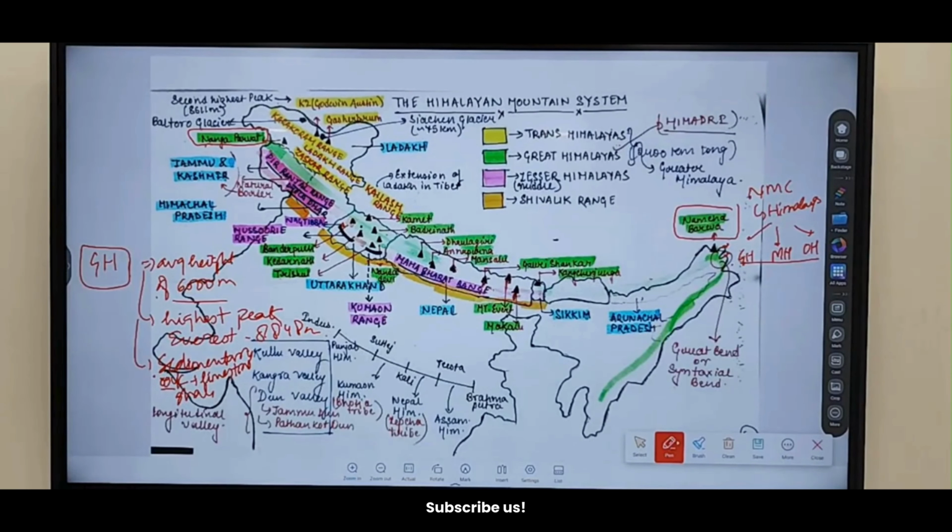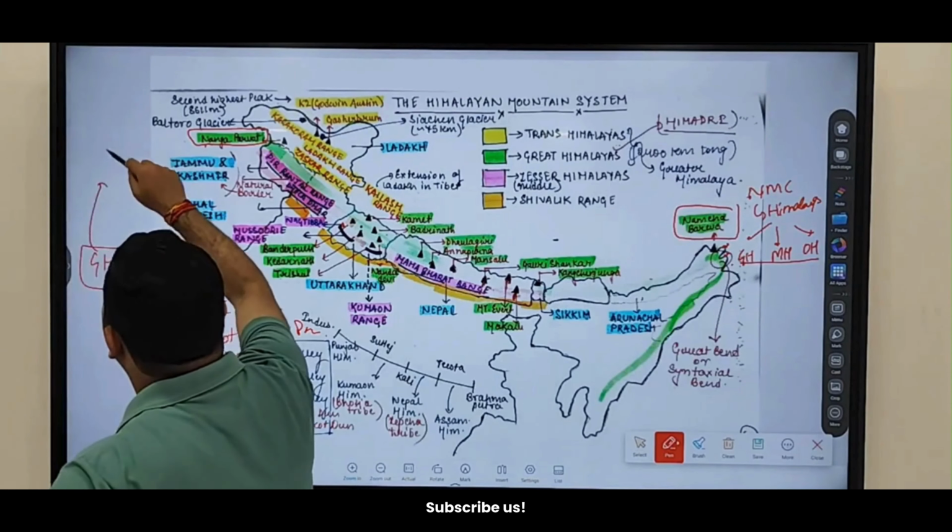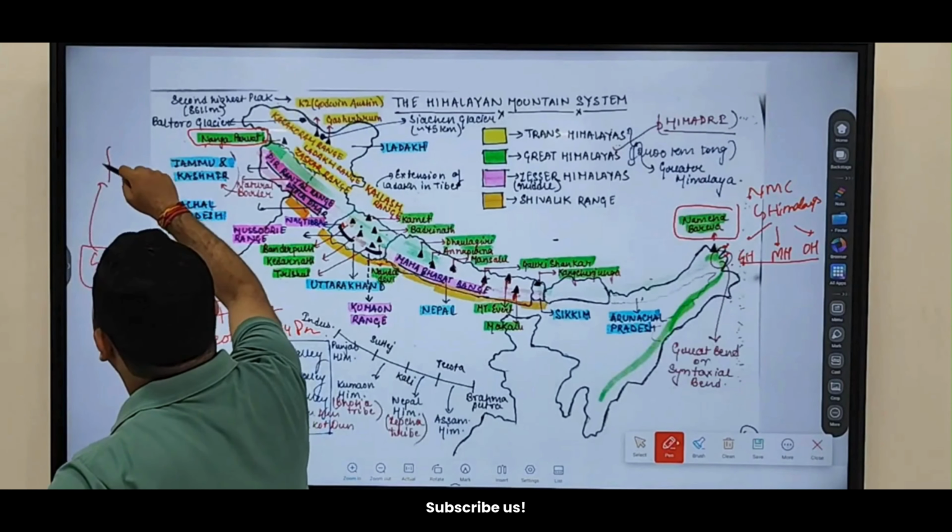Clear? Now what you see is that the fold in this Greater Himalayas is not a symmetrical fold. Remember, a symmetrical fold is equidistant; this is more like an asymmetrical fold, like this. So asymmetrical folding is what you are finding in the Greater Himalayas.